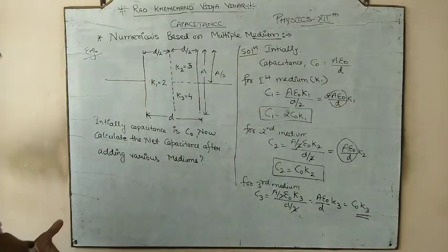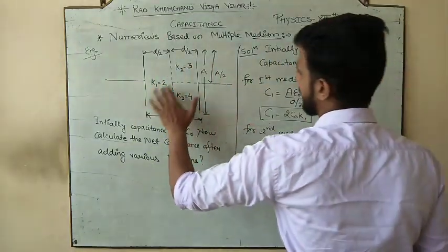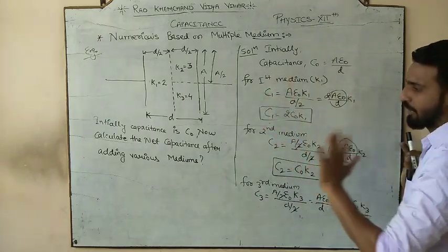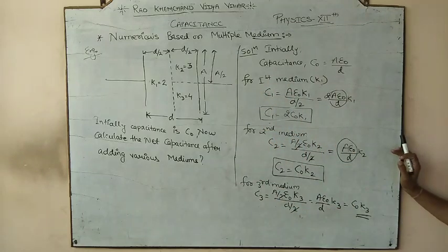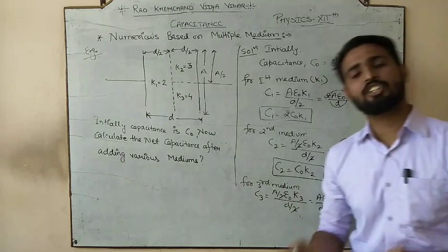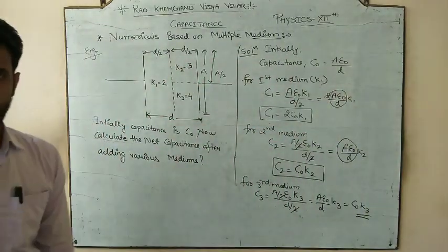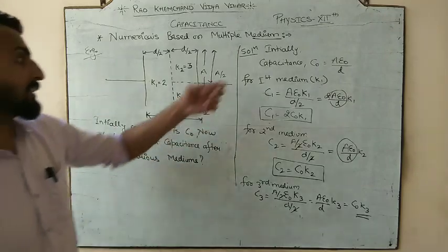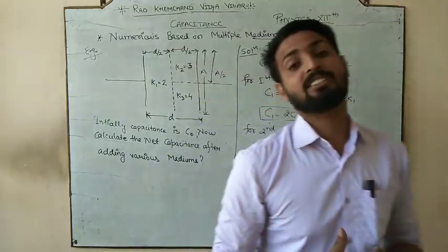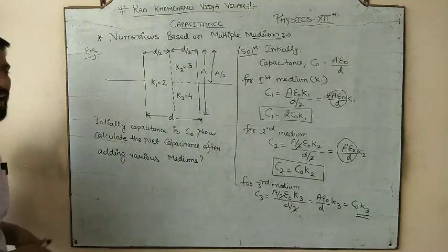And in this manner we are able to calculate the individual capacitances. हम लोगों ने individual capacitance निकाल ली. We calculated the individual capacitance for first, second, third. So if we have three different mediums according to this diagram, it would behave as three capacitors. If we have four mediums, अगर यहाँ पे चार different mediums दिए होते हैं अलग-अलग parameters में, so हमारे पास चार अलग-अलग capacitances भी, मतलब जितने different mediums होंगे, capacitances उतने ही अलग-अलग होंगे. OK, so in this manner we have all the three.